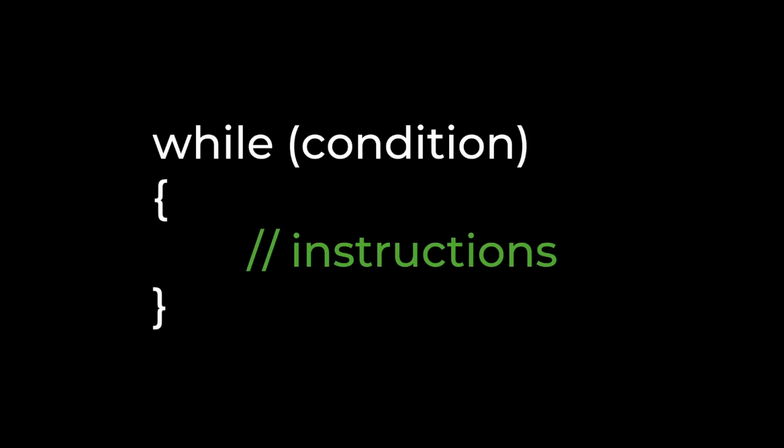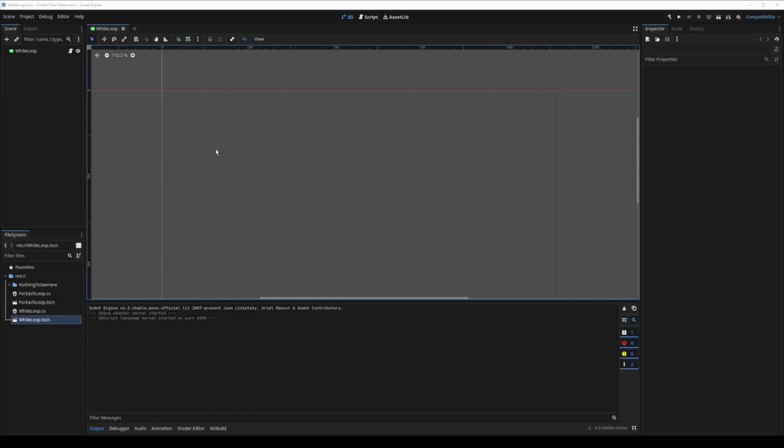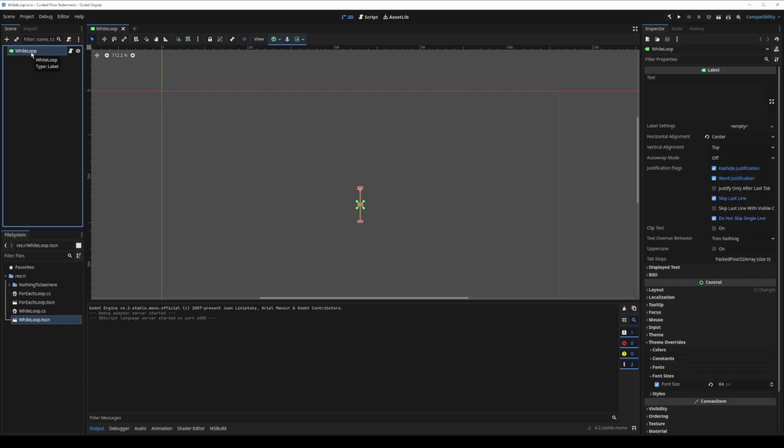So, let's get started with the easiest loop to understand, the while loop. To write a while loop in your code, use the keyword while, followed by the condition or set of conditions you're testing in parentheses, and then your block of instructions. Nothing is going to help you understand loops better than seeing them in action, so let's look at some code. Here we have a scene that's nothing more than a centered label with a script on it,